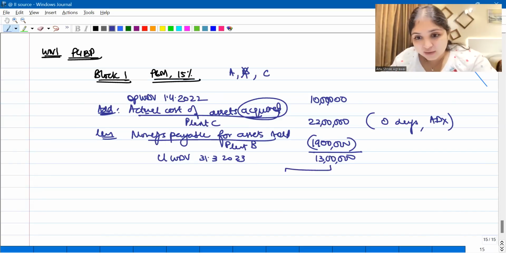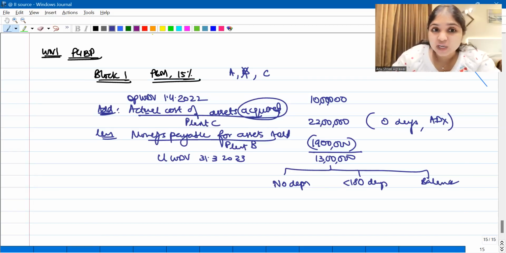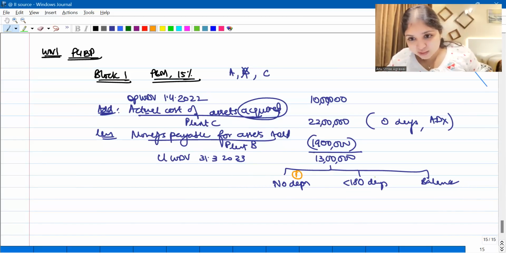Okay. Now listen, I will split this into how many parts? I'll split this into 3 parts. Number 1, 0 days for which I will get no depreciation. Then less than 180 days. And then balance. This is how I will split it, guys. And do you remember what sequence I told you? Out of these 3, which do we always fill in first? We always fill no depreciation first, then less than 180 days, and then balance.